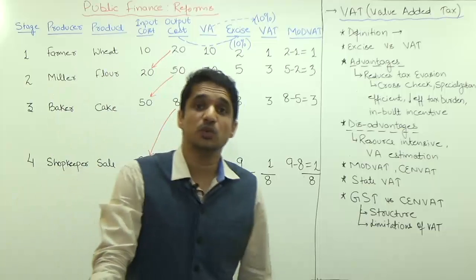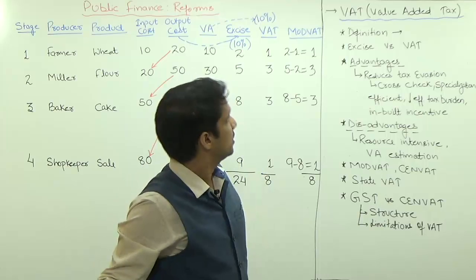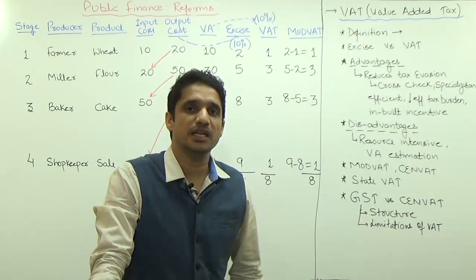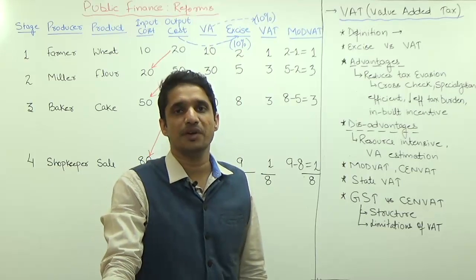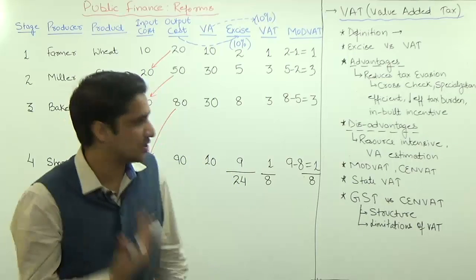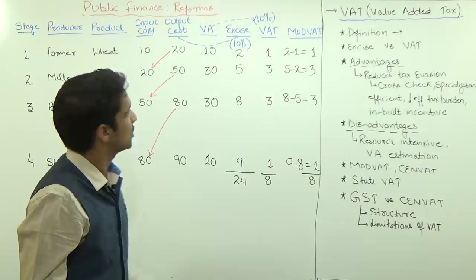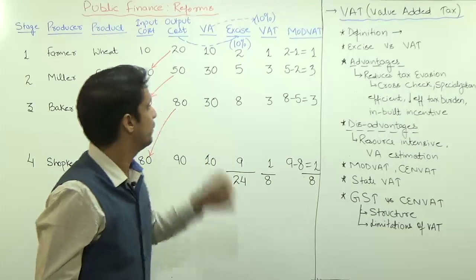But giving this huge task of finding out the value addition to the tax official is a highly cumbersome task. The government officials are not trained enough. They don't have that much knowledge, or the economy is not specialized enough to calculate the value of value addition.